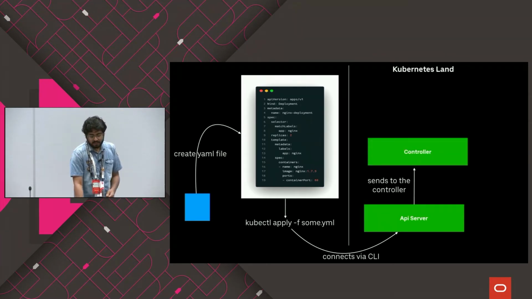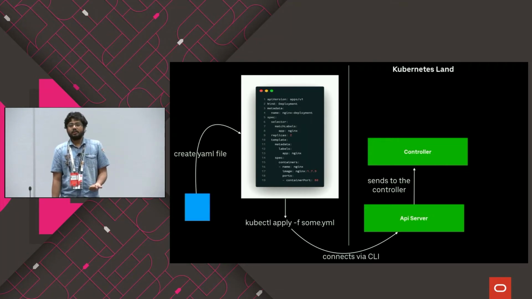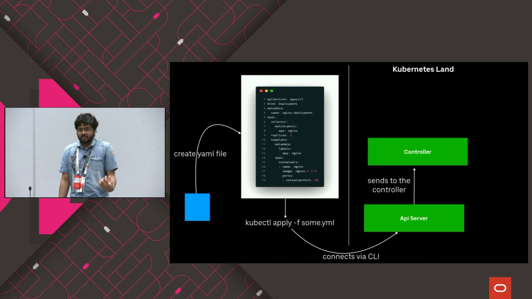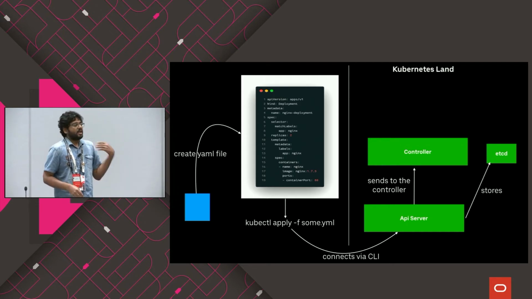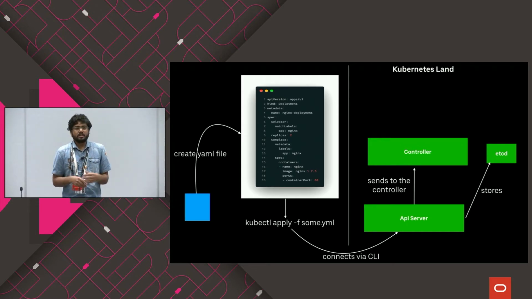Once the file is received, the API server will send that information to a controller. This controller inside Kubernetes will actually determine how to run the script that you have given. And the API server also stores this information in etcd. Etcd is nothing but a key-value storage where this is stored in Kubernetes. So whenever you want to migrate something to a newer version, it takes that information from etcd.